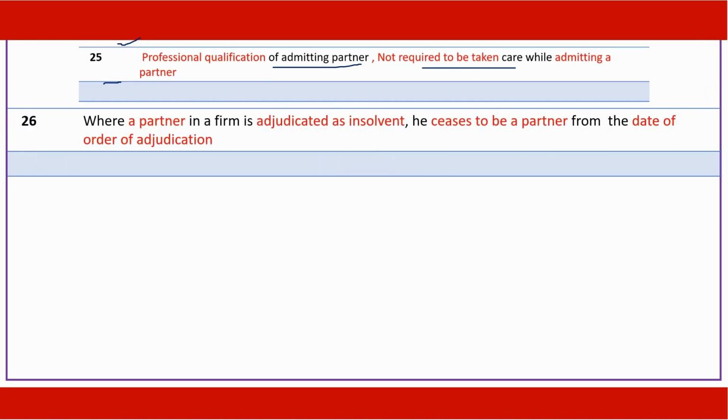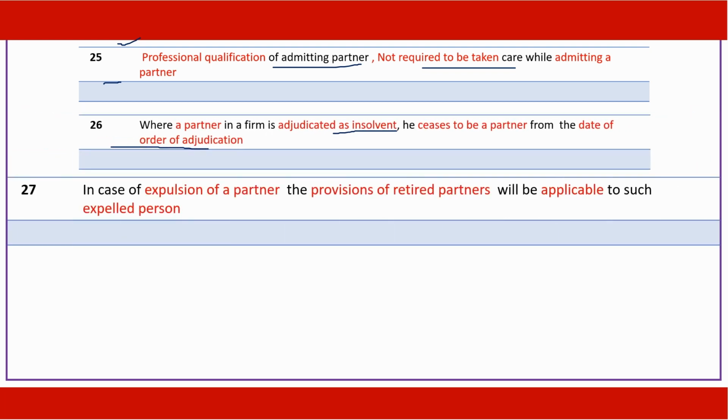Where a partner in a firm is adjudged insolvent, he ceases to be a partner from the date of such order of adjudication. In case of expulsion of a partner, provisions of retired partners will be applicable to expelled partner.